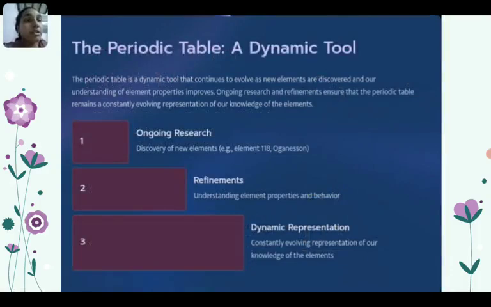The periodic table serves as a dynamic tool that evolves as new elements are discovered or yet to be discovered, and helps us understand element properties. Ongoing research and refinement ensure that the periodic table remains a constantly evolving representation of our knowledge of the elements.